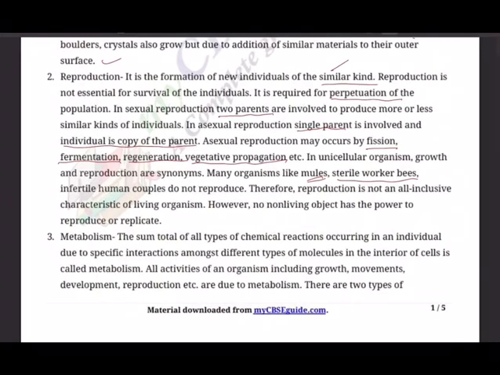And the third most important characteristic of living organisms, metabolism. That is, if you recollect from your memory, I said catabolism and anabolism is equal to metabolism.